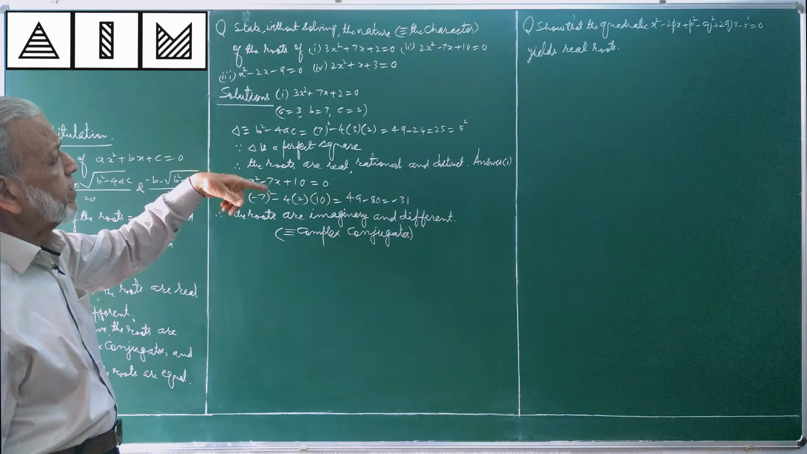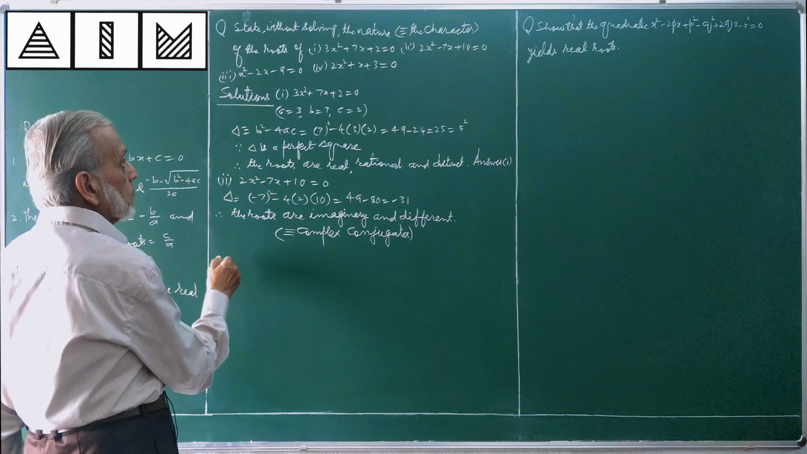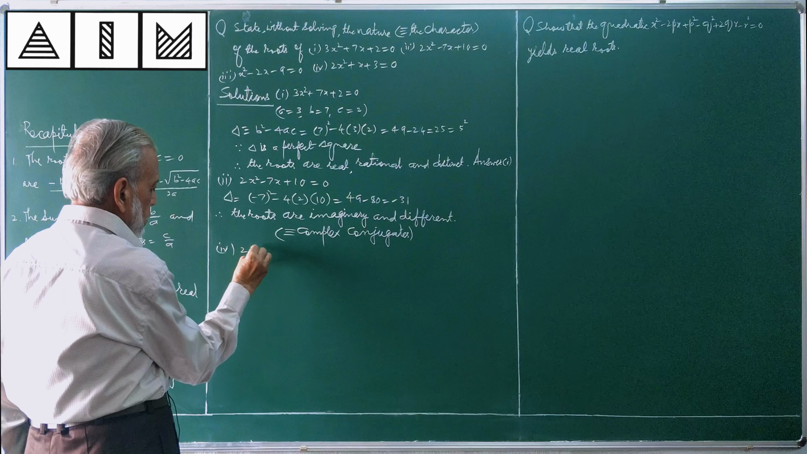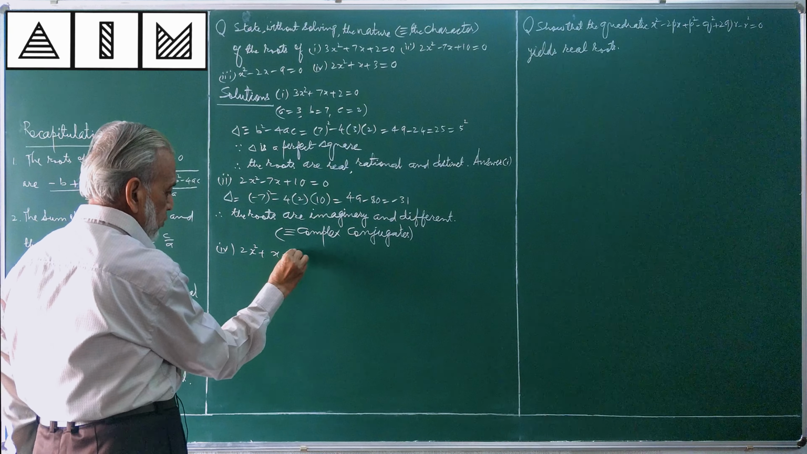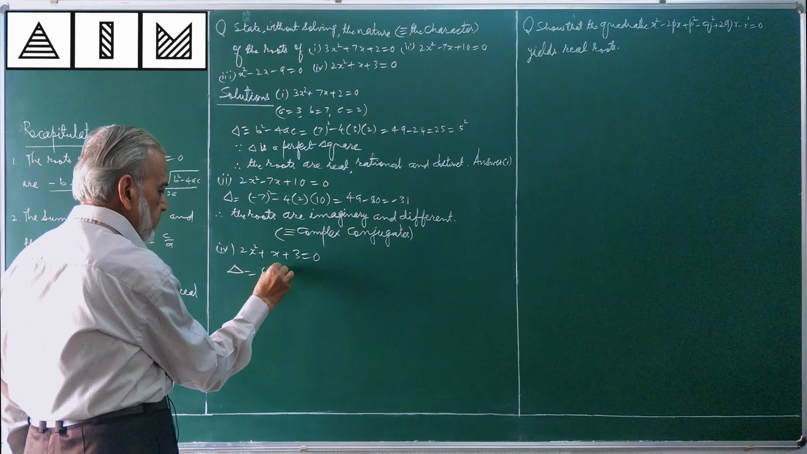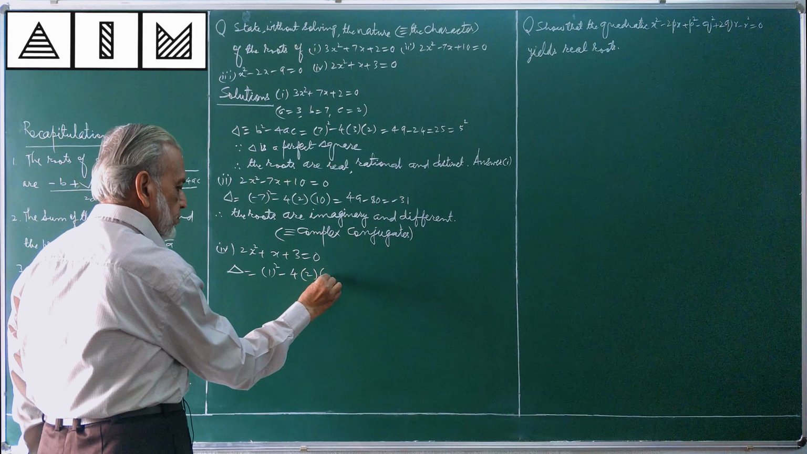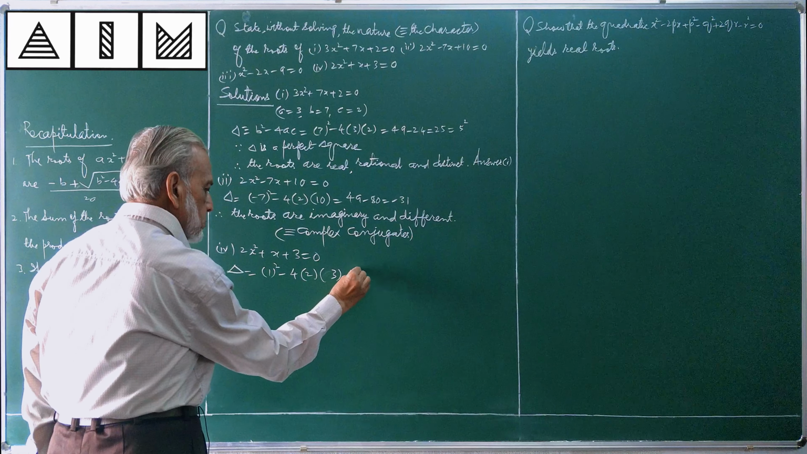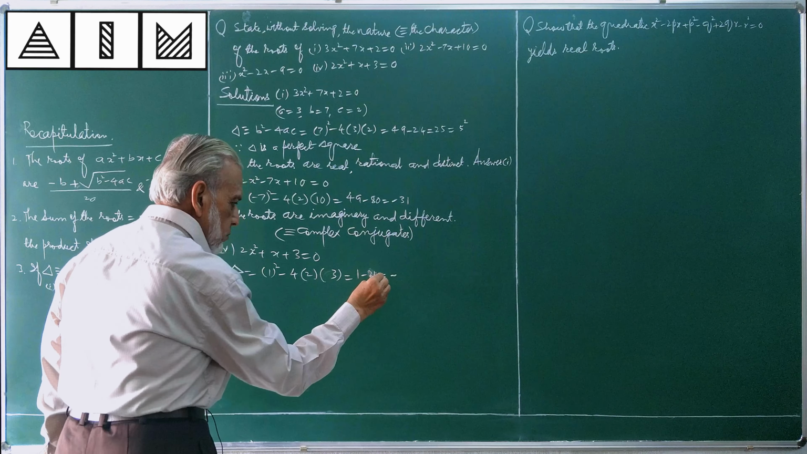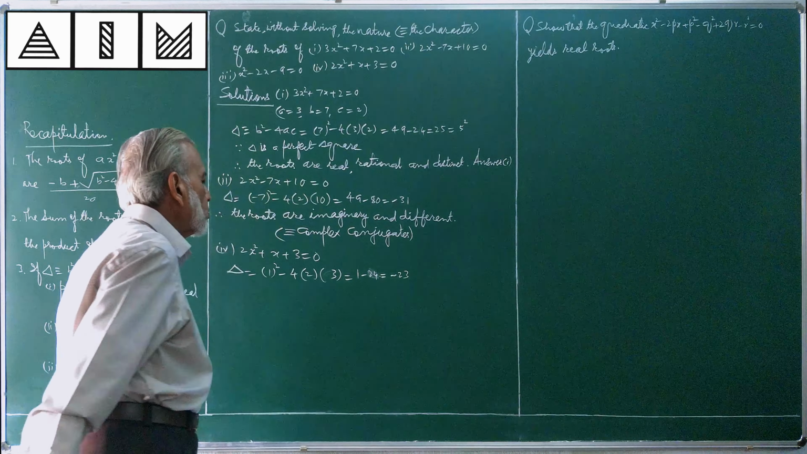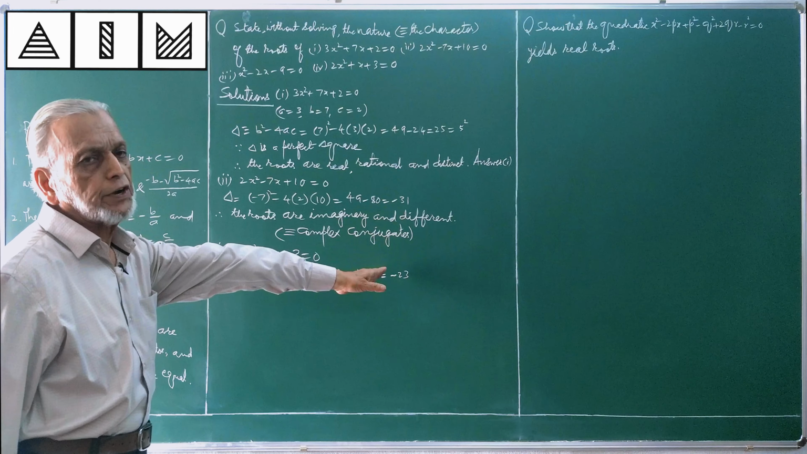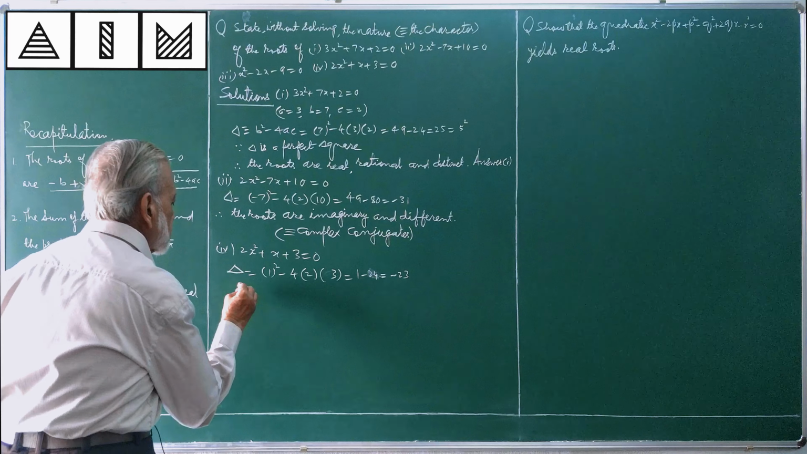Other questions you please try. I am doing the last one. Third one is left for you for attempting on your own. 2x² + x + 3 = 0. Delta is equal to b² - 4ac, which is minus 23, again a negative quantity, so the roots will be complex conjugates.